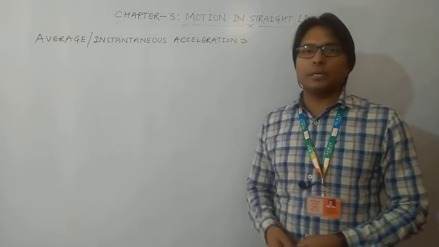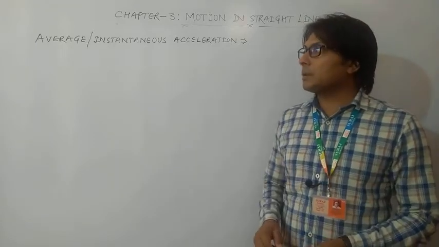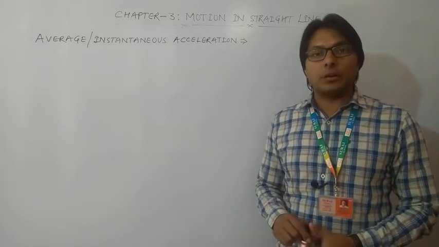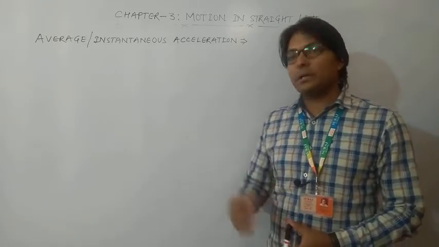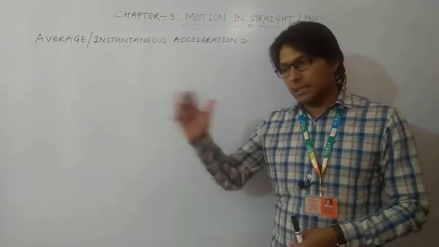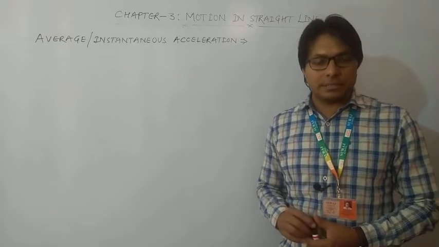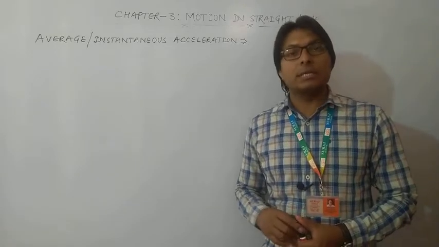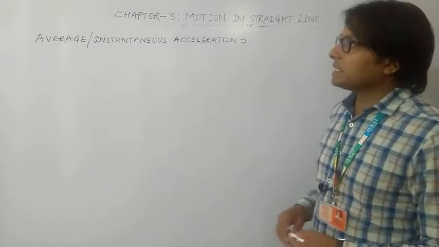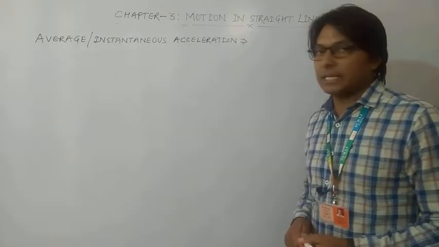In this video we will first discuss average and instantaneous acceleration, and thereafter try to solve some numerical problems on this topic as well as on the last topic which we studied in our last video, that was instantaneous velocity and speed. So let us start with average acceleration.